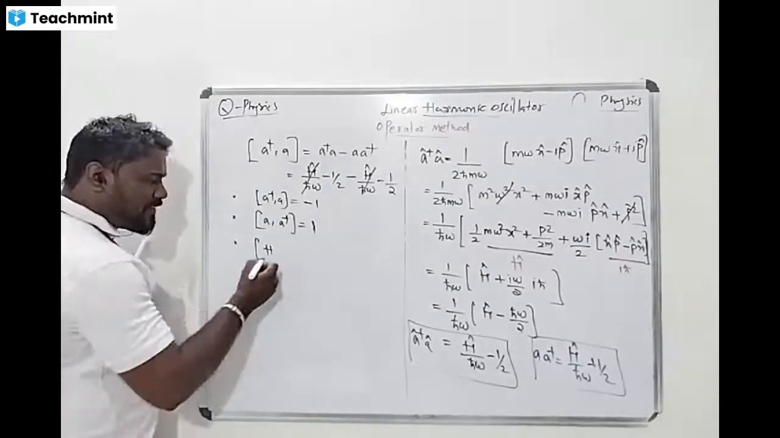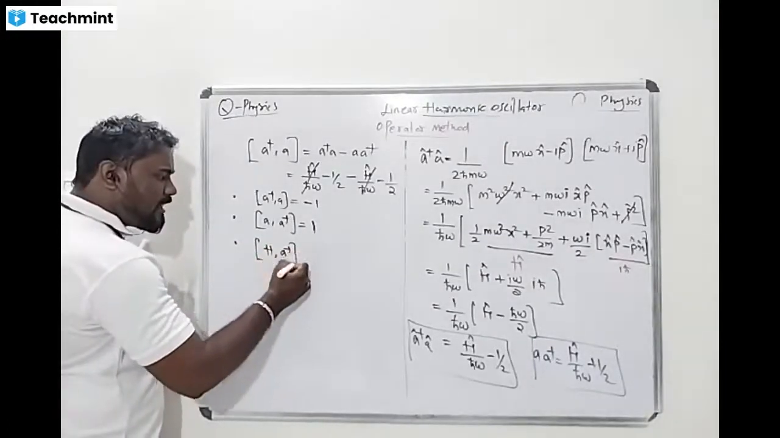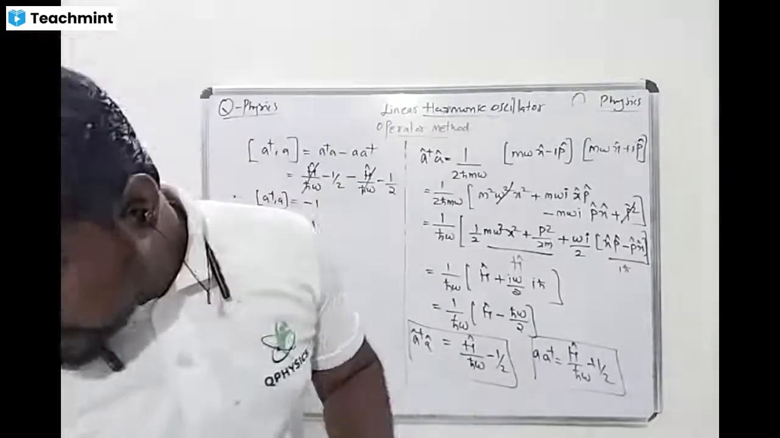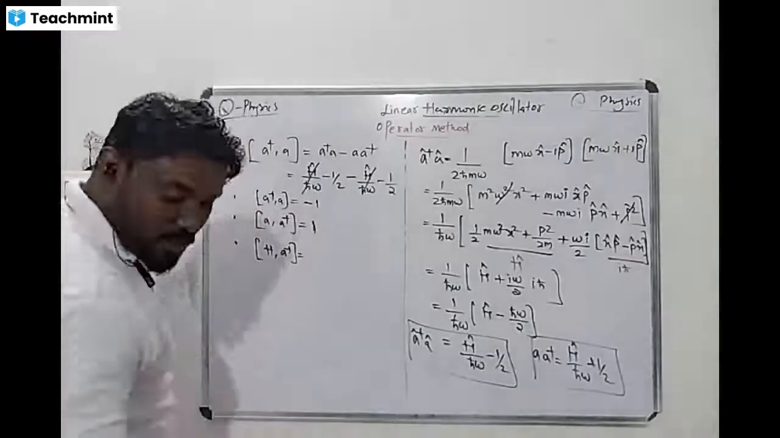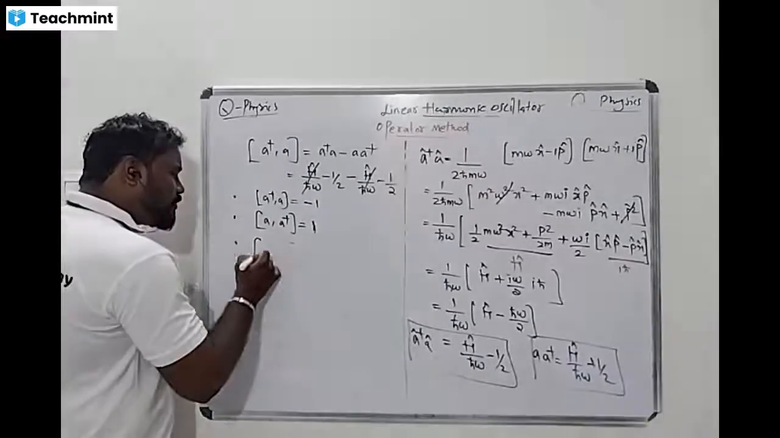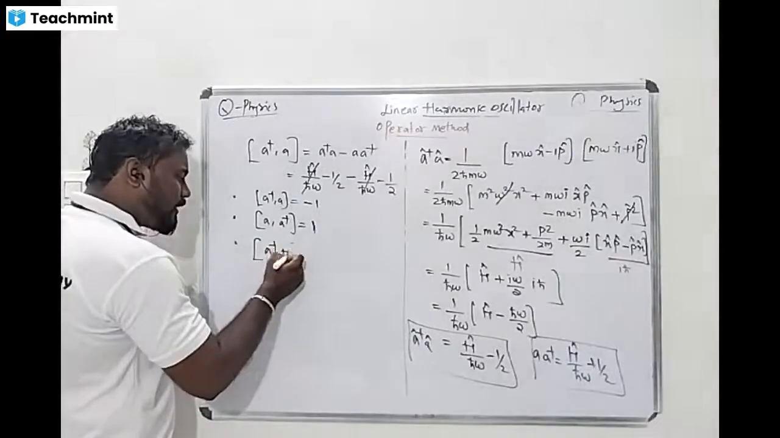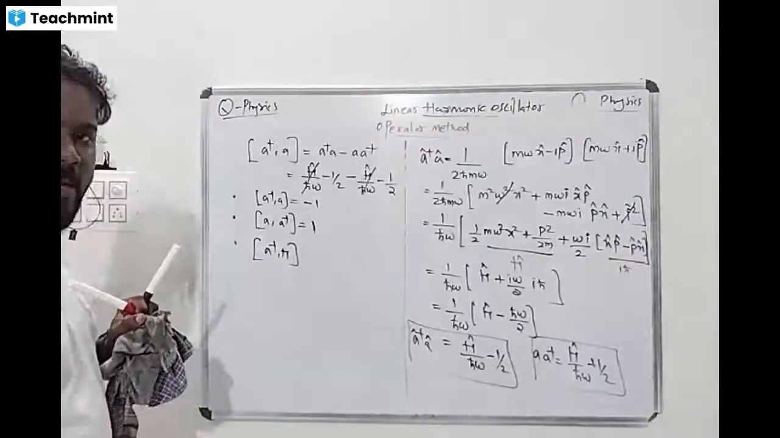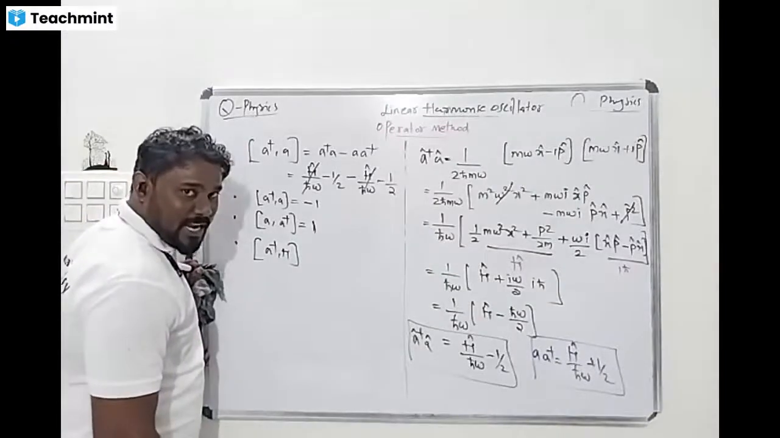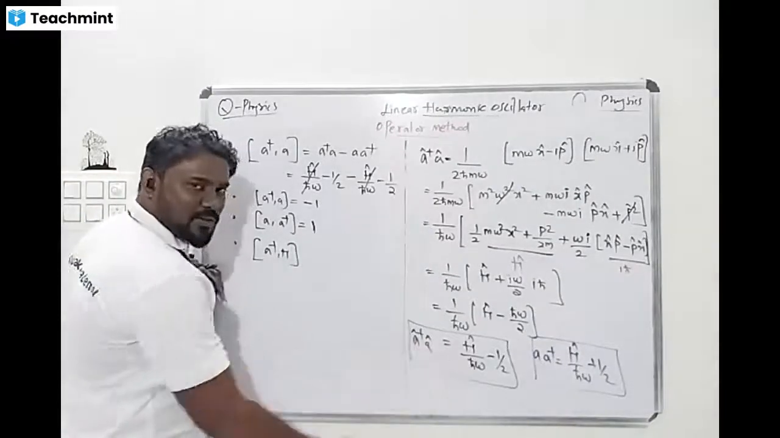What is the commutation of the Hamiltonian with A dagger? Or else A dagger with the Hamiltonian. You can use A dagger Hamiltonian or Hamiltonian A dagger. Here I am using A dagger and Hamiltonian. So how will you calculate that A dagger Hamiltonian commutation? You have to use that idea.